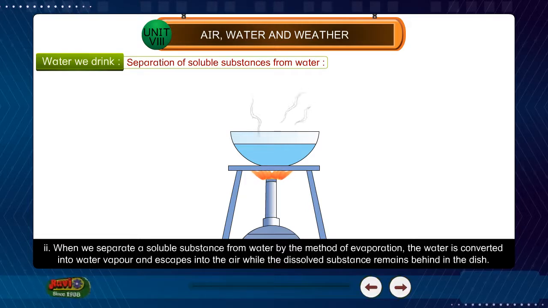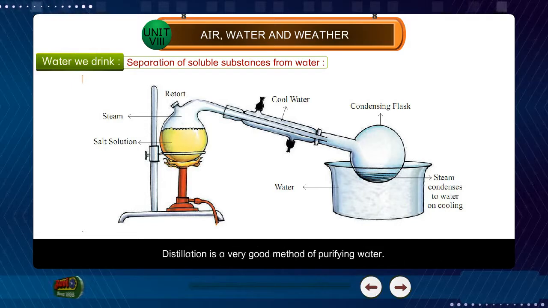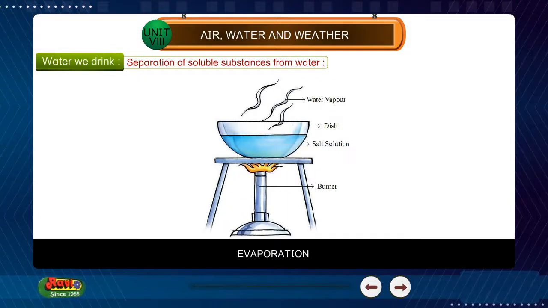2. When we separate a soluble substance from water by the method of evaporation, the water is converted into water vapor and escapes in the air while the dissolved substance remains behind in the dish. If we use the method of distillation, we can collect the water vapor also and change it back into water by cooling. Distillation is a very good method of purifying water. Evaporation.